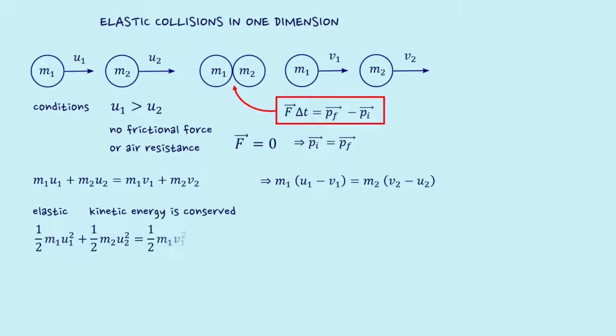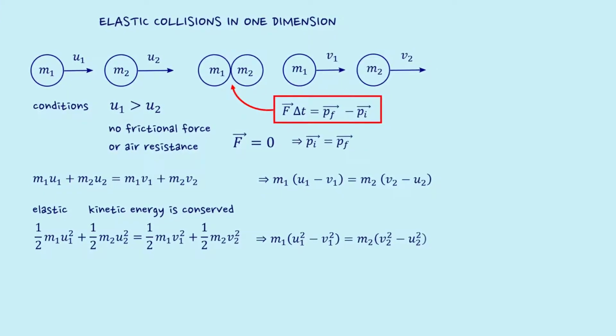Hence, kinetic energy in this collision should also remain conserved, which can be expressed mathematically as half m1u1 square plus half m2u2 square must be equal to half of m1v1 square plus half of m2v2 square. And again we make some rearrangements.